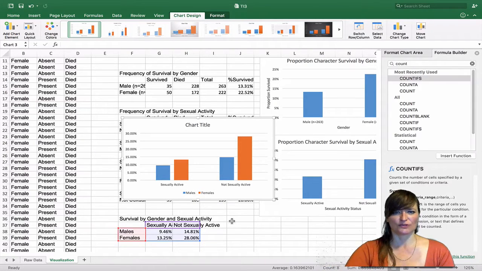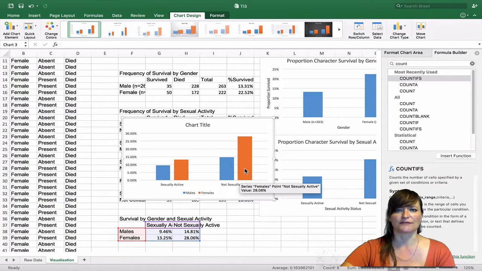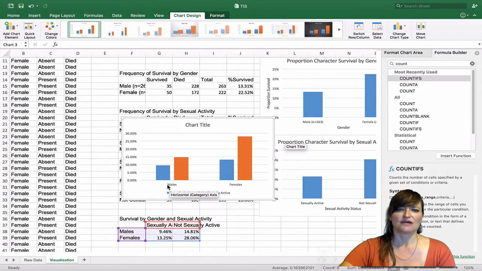The first thing I want to do in the formatting is to look at the switch row column and see which organization tells the clearer story. So this story is: within those who were sexually active, here's the male survival rate and here's the female survival rate. Within those who are not sexually active, here's the male survival rate, here's the female survival rate. Let's see what happens when we switch the rows. So now this says, for the males, here's the survival rate for those that were sexually active and not active. For the females, here's the survival rate for those who are sexually active and not active.